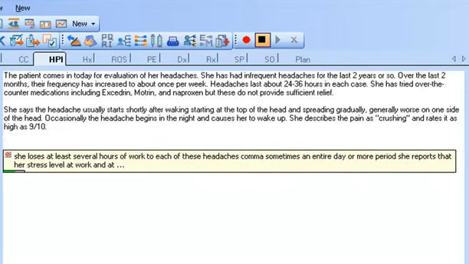nor has her diet changed. She occasionally drinks wine.